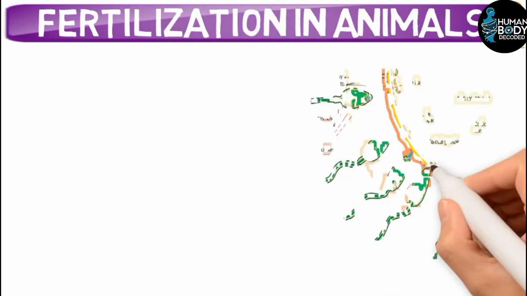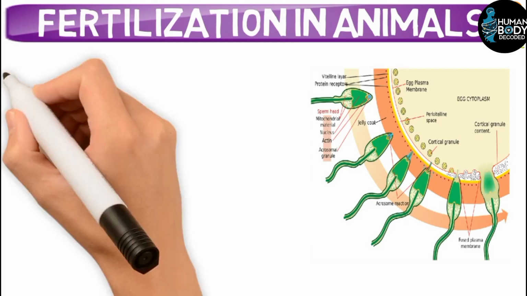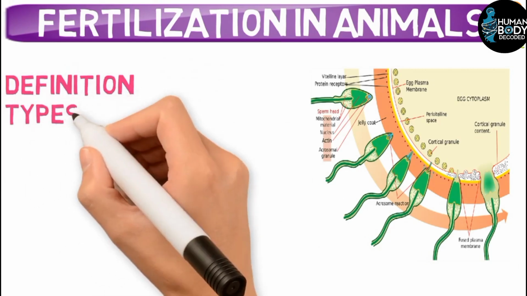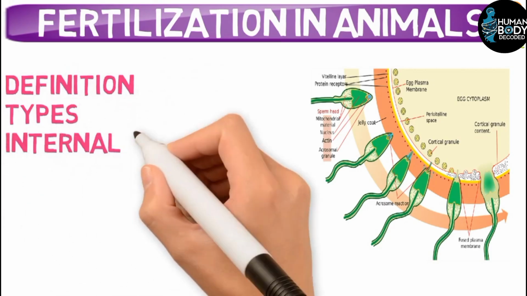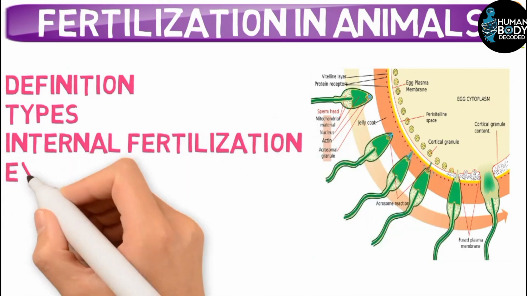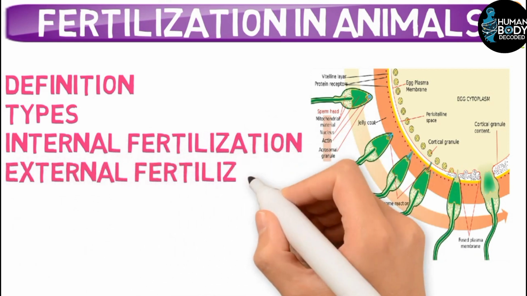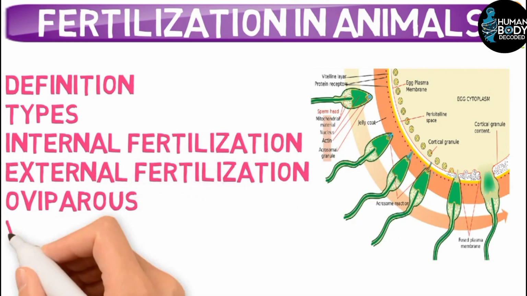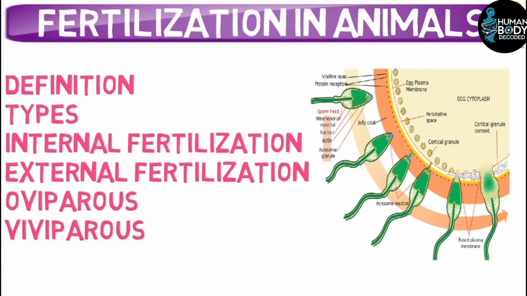Here's the outline of today's lecture. First, I will define fertilization. Then, we will discuss the types of fertilization. After that, I'll explain the difference between internal and external fertilization. Finally, we'll look at the terms oviparous and viviparous and explore which animals are classified as such.